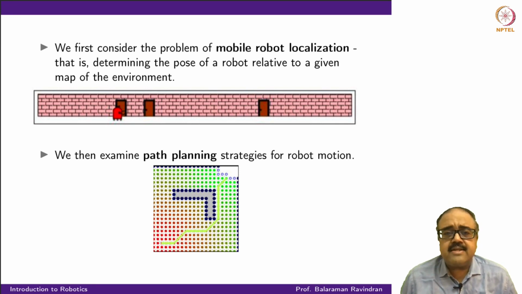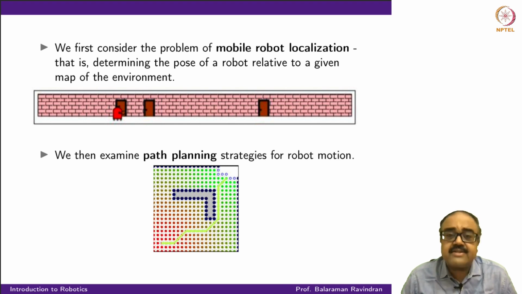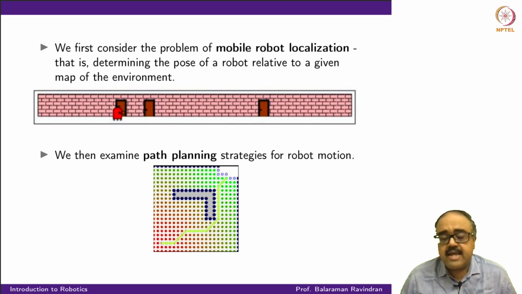And then the second set of lectures, we will examine what are called path planning strategies for robot locomotion. So the idea of path planning is, you're given a map, and you're given a desired location that you would like to reach. Let's say it's in the top right corner. So how would you find an efficient path, or at least how to find a feasible path to go from your start location to the end location, given the map and your motion models and measurement models and so on and so forth? So under your localization strategy, how do you form a path from a start to the goal? That's the second question that we will look at in these sets of lectures.